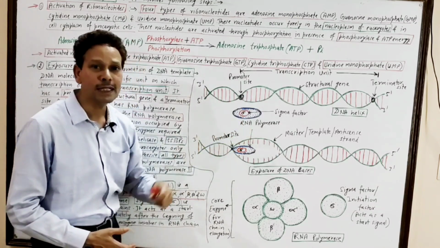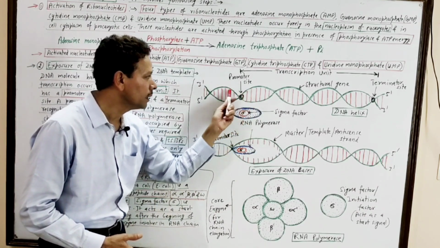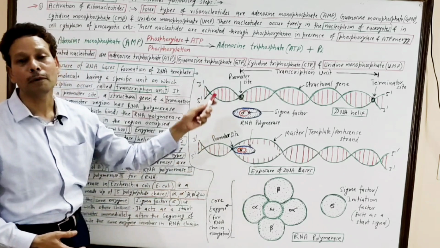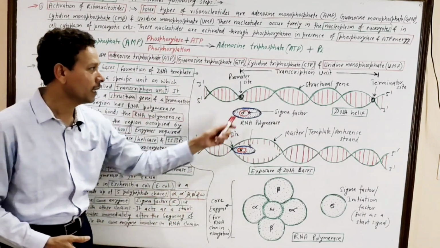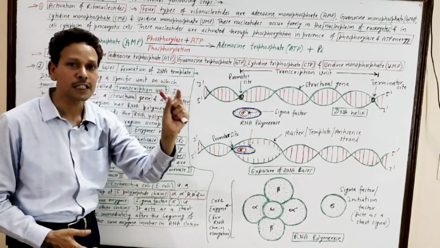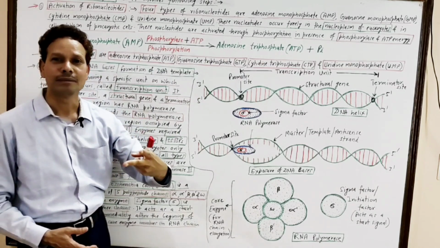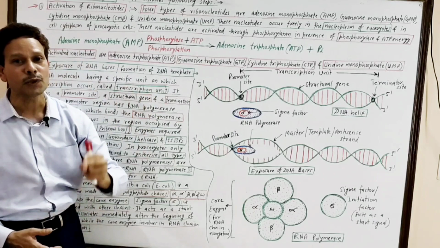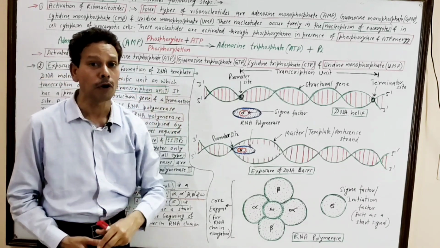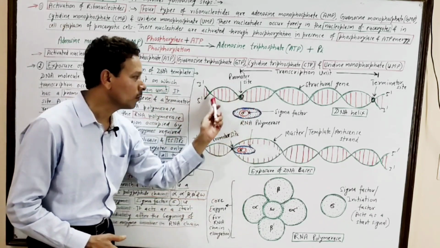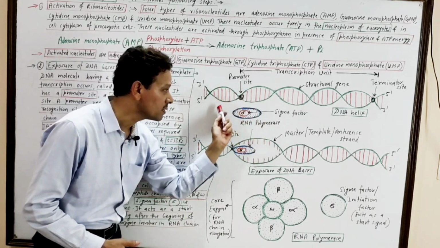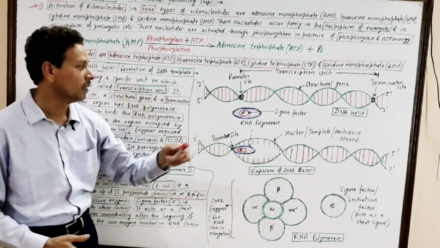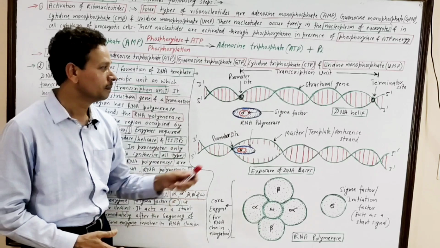The RNA polymerase enters over the promoter site, and in this promoter site, the specific region that is rich in TA nitrogen bases is the TATA box or Pribnow box. That particular site recognizes and binds the RNA polymerase.